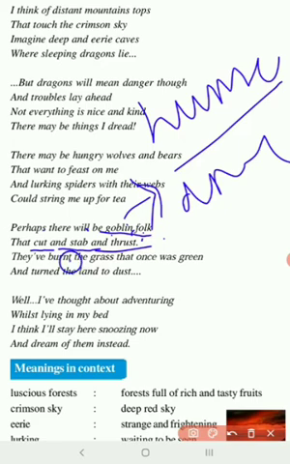They have burned the grass that once was green. So these goblin folk don't really like green things. They always like to destroy everything. She says these goblins have burned the grass that was once green and turned the land to dust.